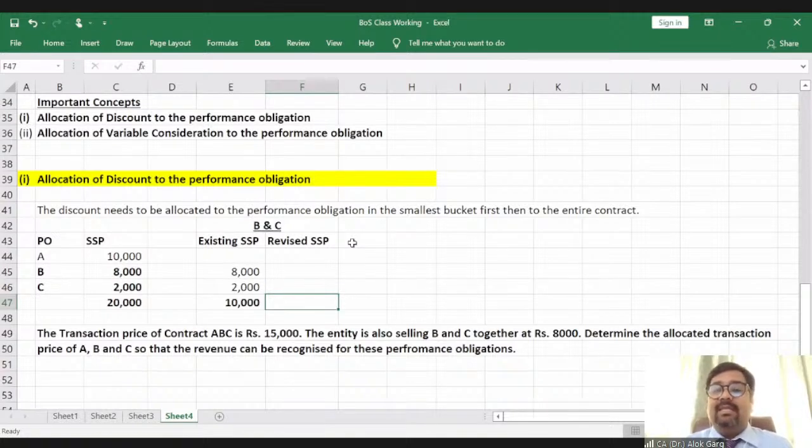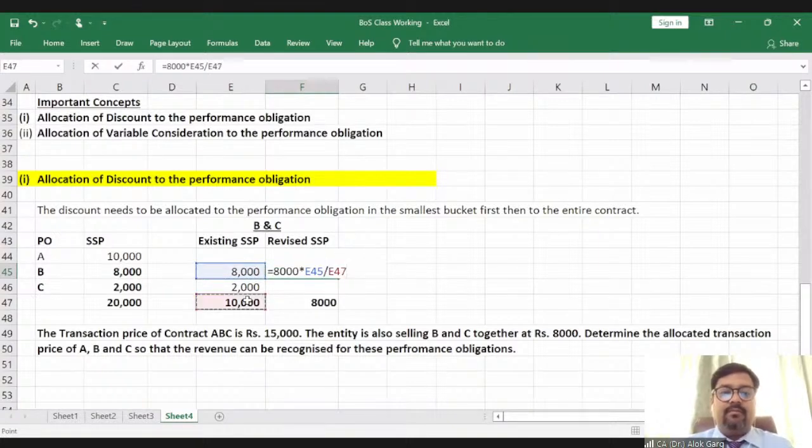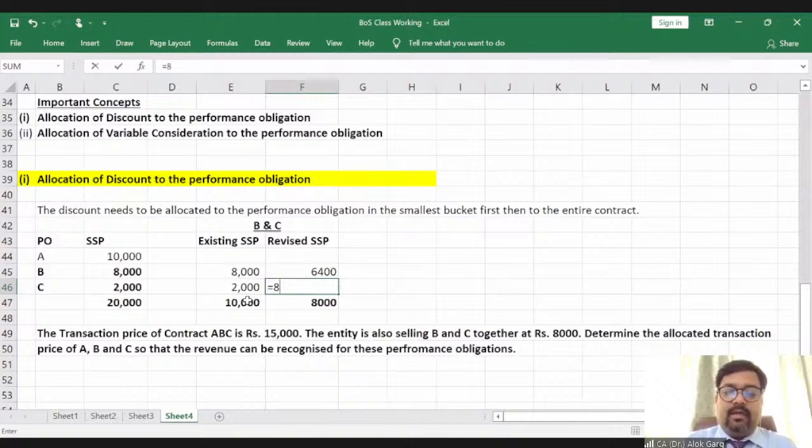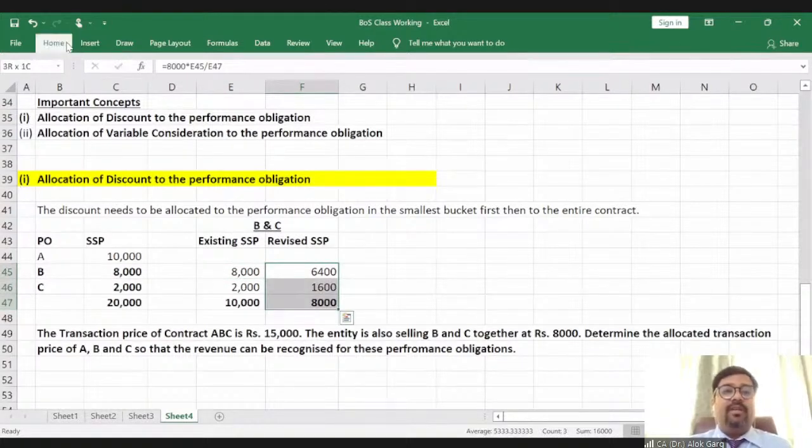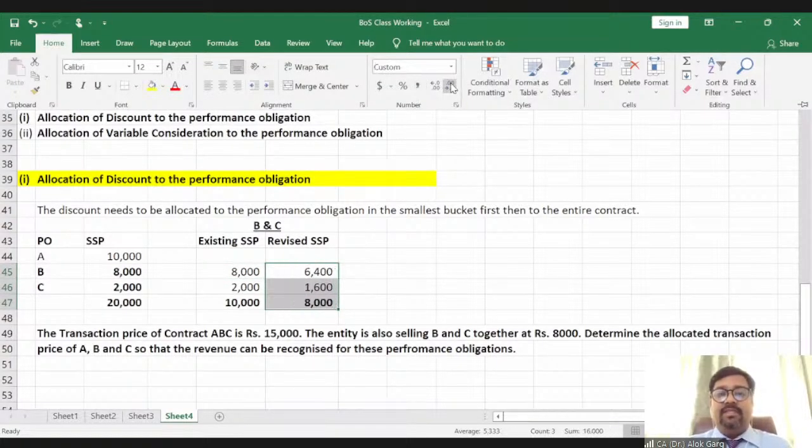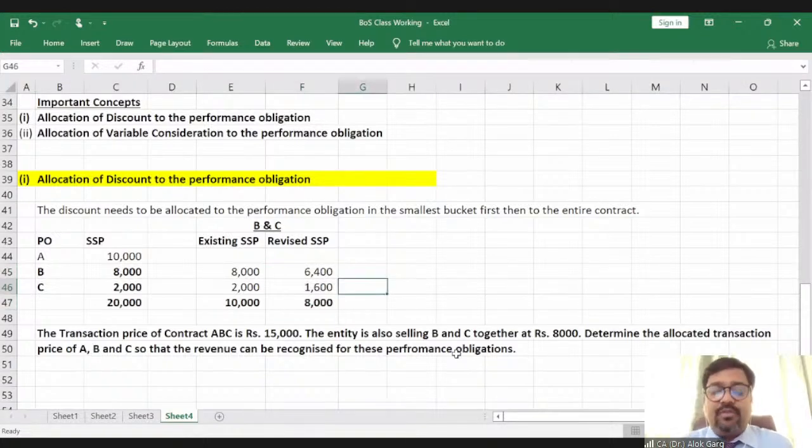What will be the revised SSP for B and C? That price is 8,000. It means a 2,000 element of discount is there. So we need to allocate this 8,000 in the ratio of 8:2. So 8,000 multiplied by 8,000 divided by 10,000, and 8,000 multiplied by 2,000 divided by 10,000. The revised standalone selling price comes out at 6,400 and 1,600. So we have allocated the discount of rupees 2,000 into the smallest bucket.